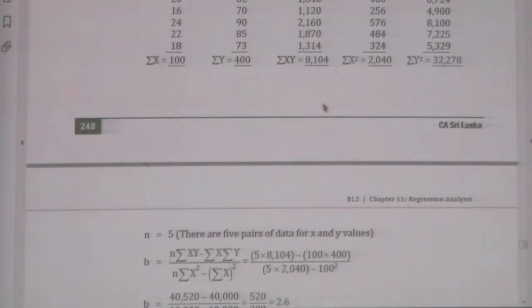Then n sigma x squared: sigma x squared is 2040, n is 5, therefore 5 into 2040. Thereafter you have to take x bar squared.